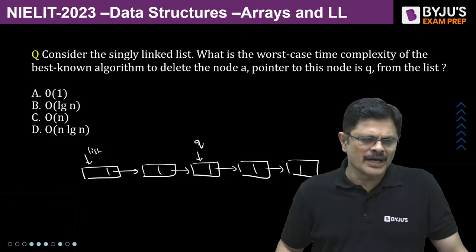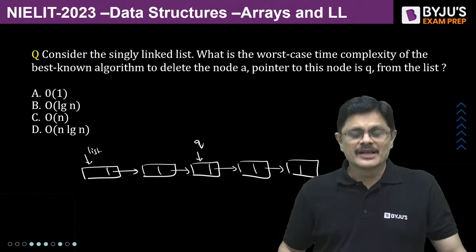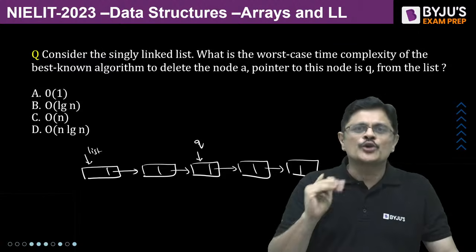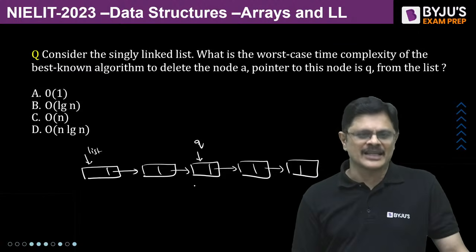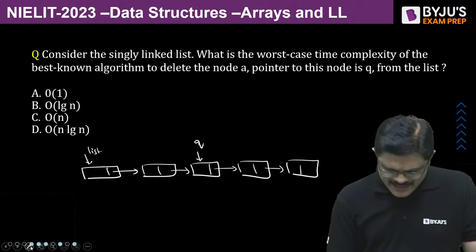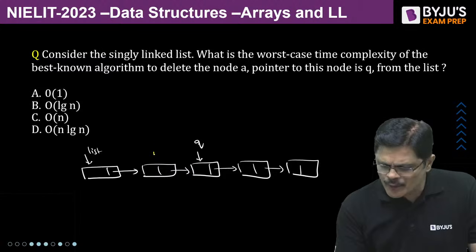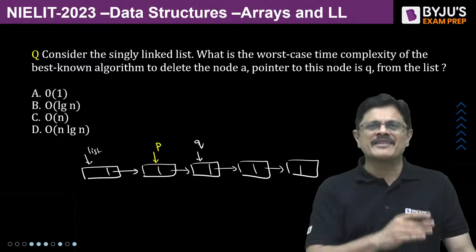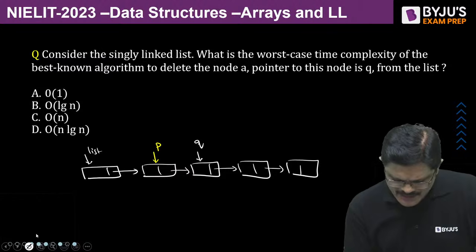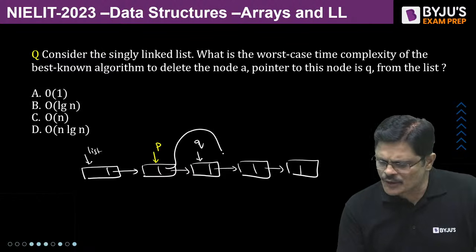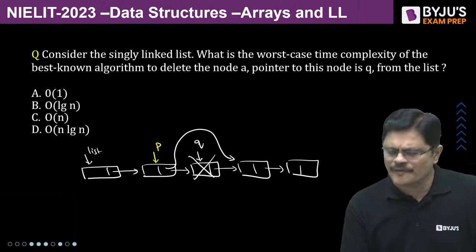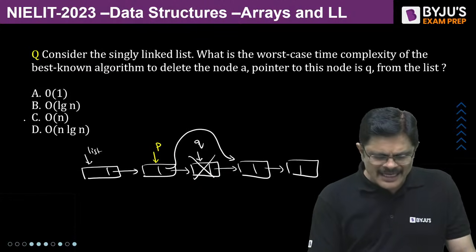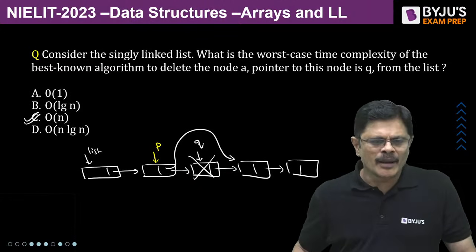Wow, Nishu Kumar, super. See, if you are having a pointer to the node to be deleted, you can't delete directly. Because for singly linked list, you have to traverse up to this node. So you take a pointer and you traverse up to the previous node. Then you can do P link is equal to Q link. Then this node will get deleted, my dear friends.